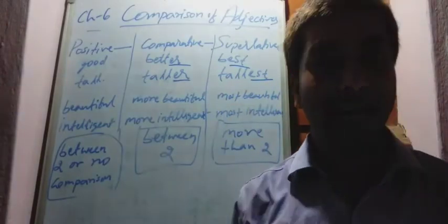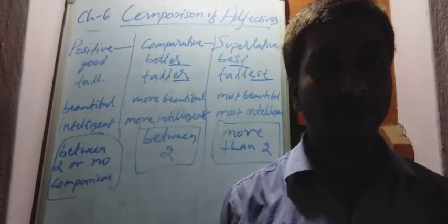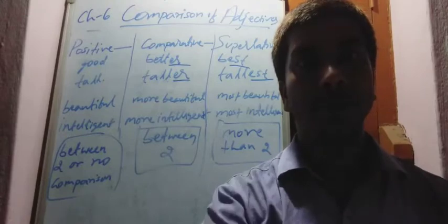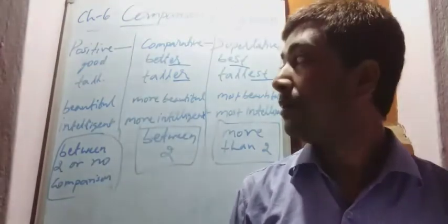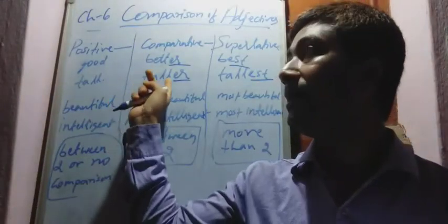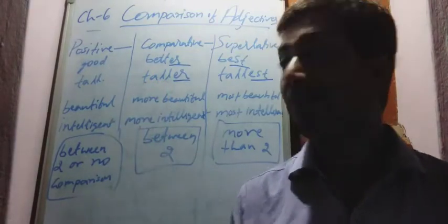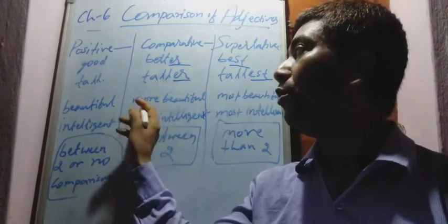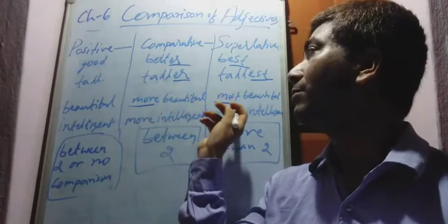But that is for smaller words. When the word is bigger, we add more in comparative and most in superlative.